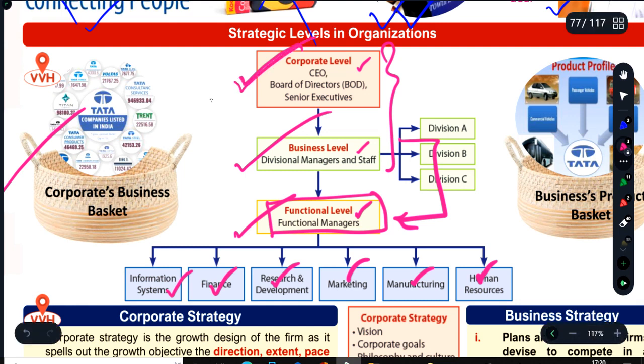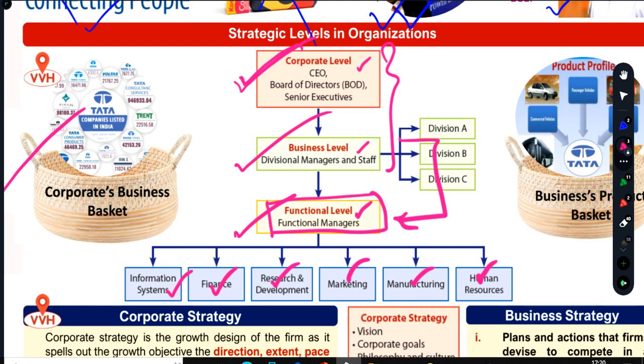Let's discuss corporate level. This is a top business unit. Say in Reliance Industries Limited, Mukesh Ambani is governing, is managing. The board is there. Senior executives are there at corporate level. It is not the corporate office of Company Act 2013. Few people get confused with corporate office. This is not corporate office. This is a corporate level.